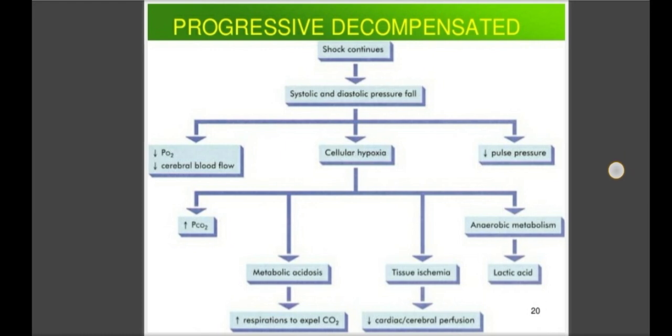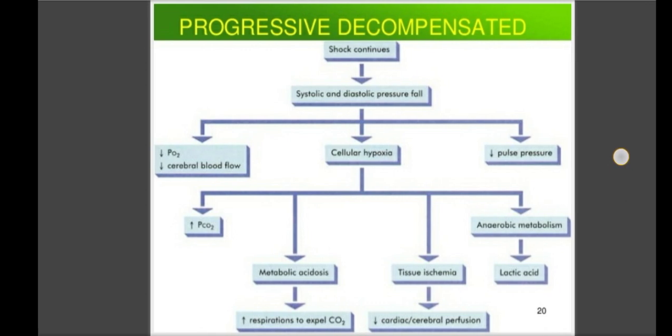The effects of progressive decompensated shock due to tissue hypoperfusion are these: after giving the treatment, the patient has some cardiovascular or lung disease. In that case the body goes into the second stage, the progressive decompensated stage, and in this stage there is pulmonary hypoperfusion with resultant tachypnea and adult respiratory distress syndrome.